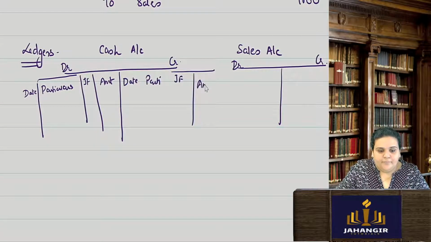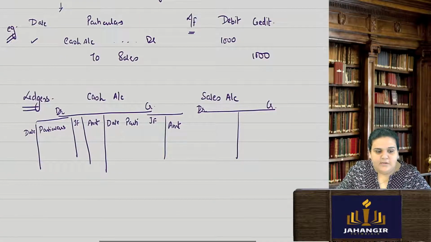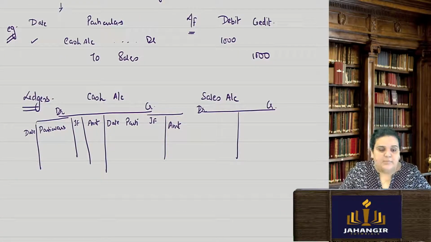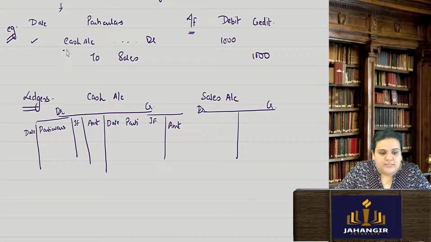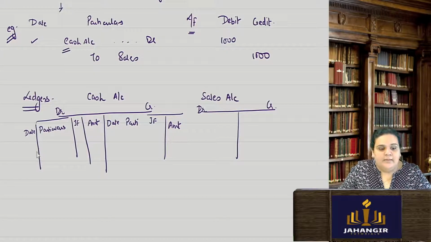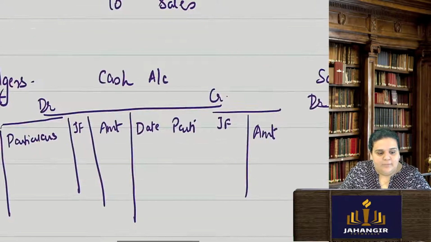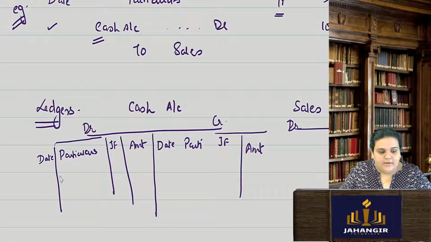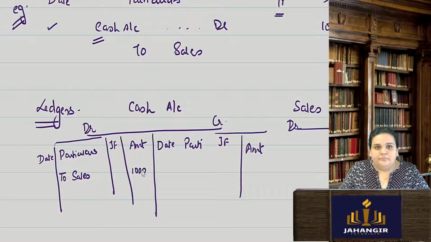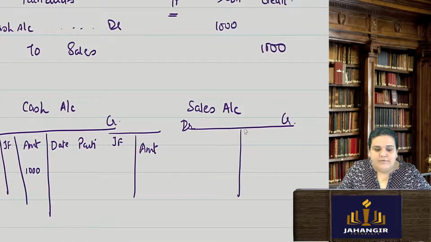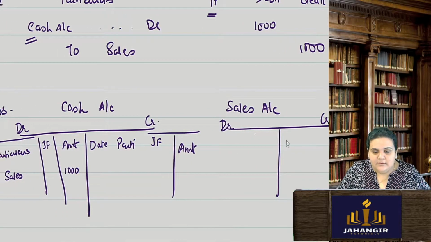Whenever I record any journal entry and I am posting it to the ledger account, it is known as posting. Since cash account is debited, I will write it on my debit side even in my ledger. So cash account is debited, I will write to sales. I have to write the name of the opposite account, and the amount will be 1000. In case of sales, I will write it on the credit side because sales is credited. So it will be by cash 1000.